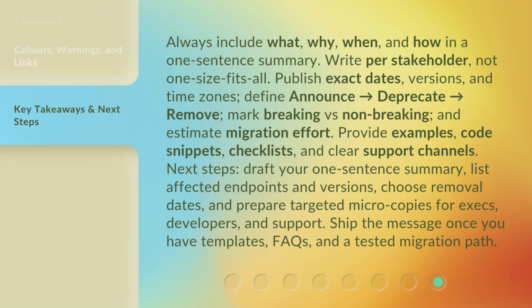Always include what, why, when, and how in a one-sentence summary. Write per stakeholder, not one-size-fits-all. Publish exact dates, versions, and time zones. Define announce, deprecate, remove. Mark breaking versus non-breaking, and estimate migration effort. Provide examples, code snippets, checklists, and clear support channels.